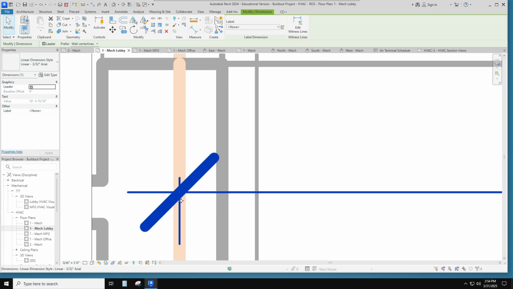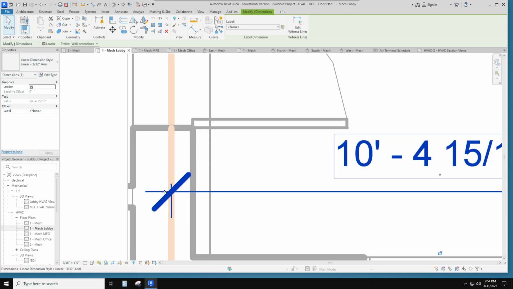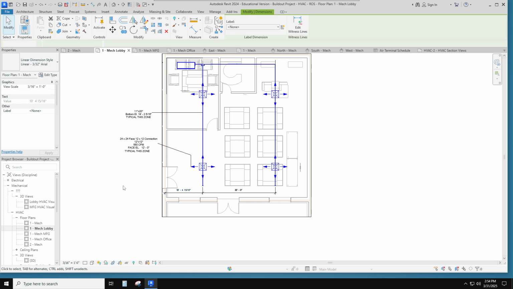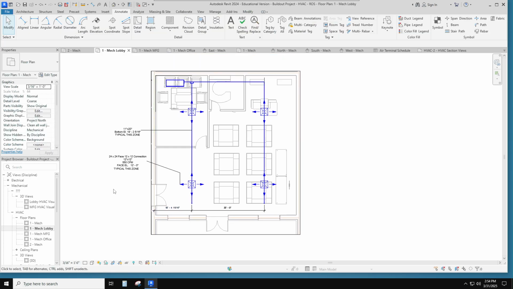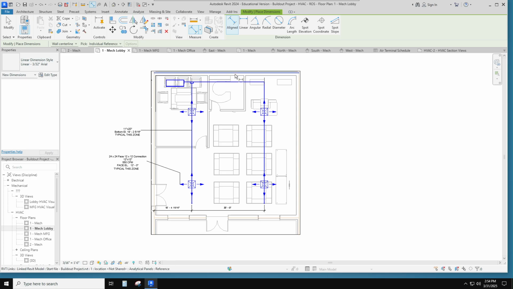See if I can get those to pop to the other part of the wall. I don't think it will because I'm actually trying to do this to my architectural one. And then I'll go the same thing here from my wall to here. There we go.